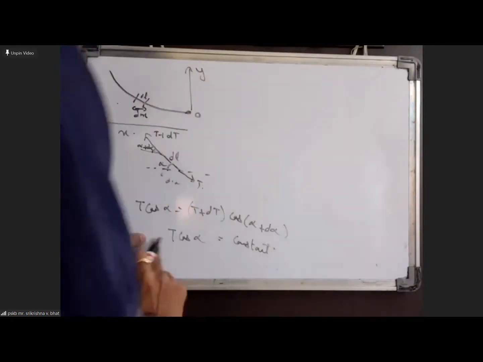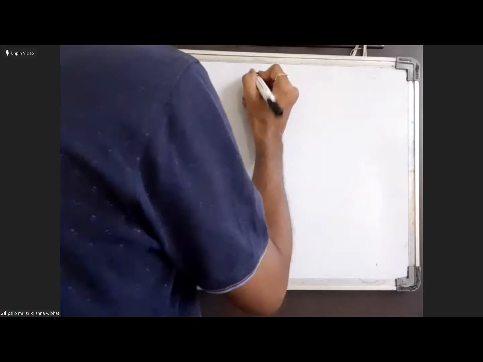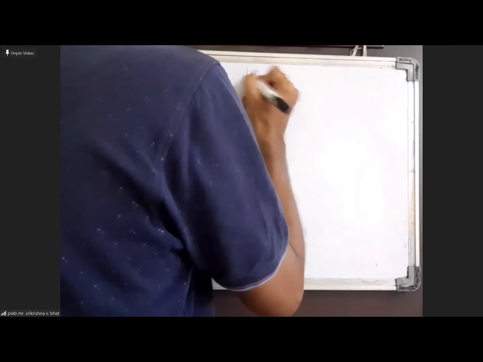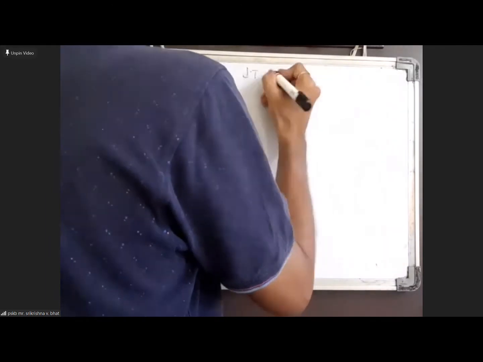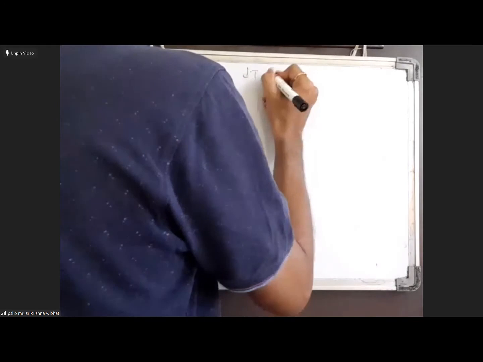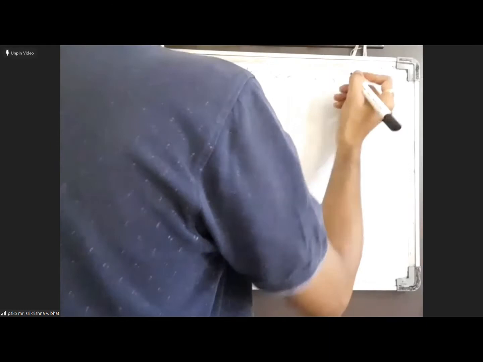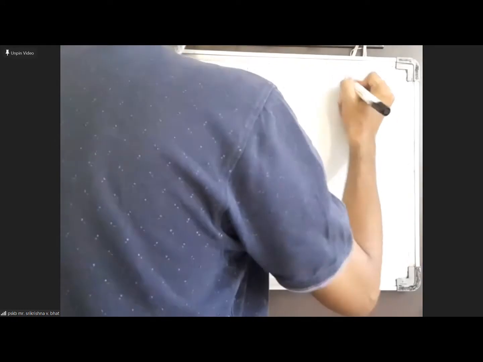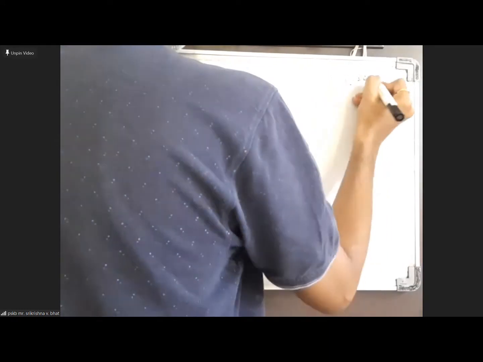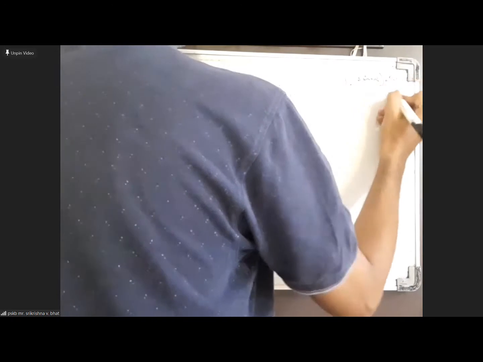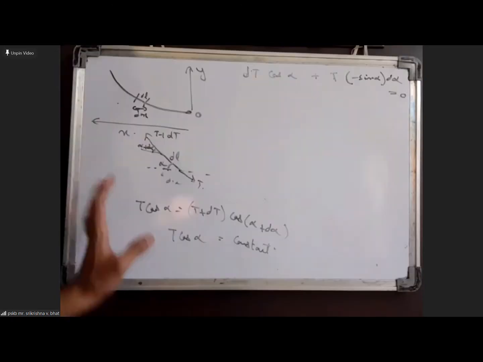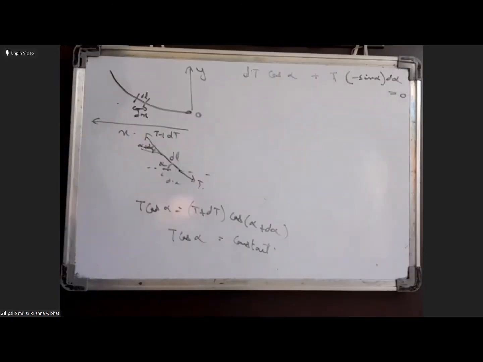If I differentiate this, I get dT into cos alpha plus T into minus sin alpha into d alpha equal to 0.